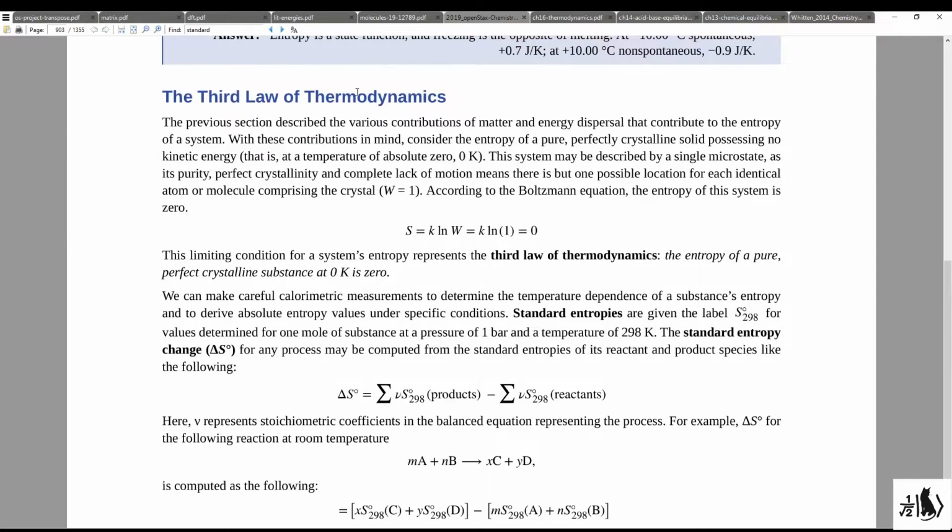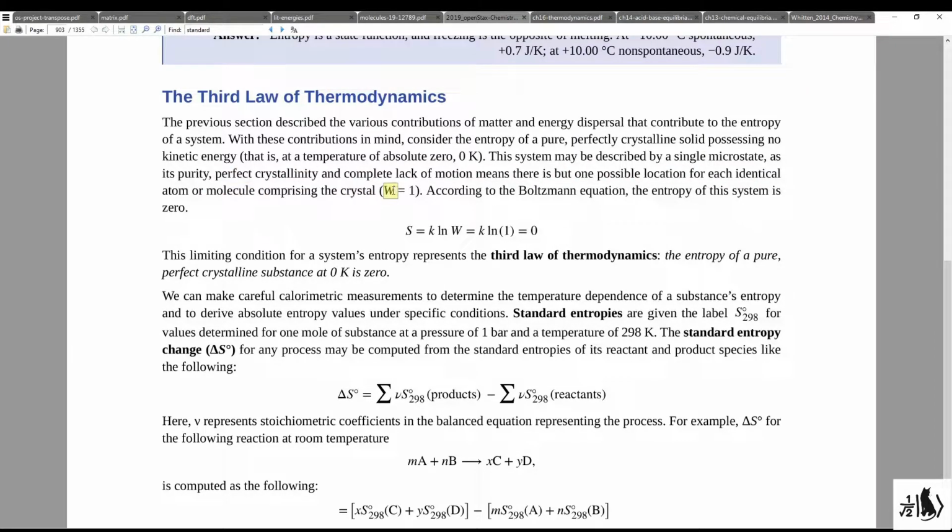Next, we discuss the third law of thermodynamics. The previous section described the various contributions of matter and energy dispersal that contribute to the entropy of a system. With these contributions in mind, consider the entropy of a pure, perfectly crystalline solid possessing no kinetic energy whatsoever. That is, at a temperature of absolute zero. This system may be described by a single microstate, as its purity, perfect crystallinity, and complete lack of motion means that there is only one possible location for each identical atom or molecule comprising the crystal.